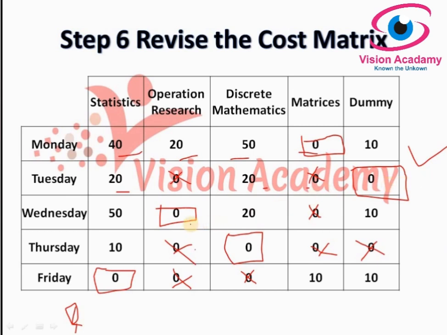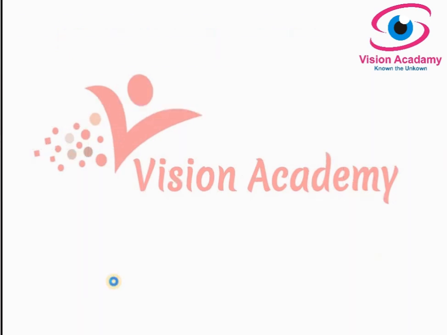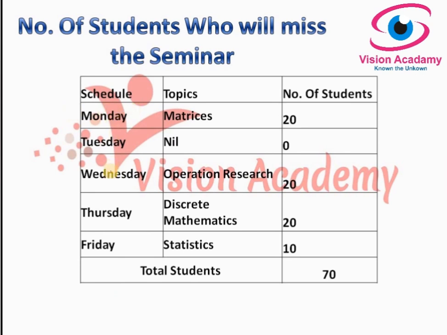Okay. So on Wednesday the seminar must be conducted on operations research, on Thursday on discrete mathematics, and on Friday on statistics. So on Tuesday no seminar will be conducted, so as to ensure that all students can attend the seminar. So by this way we have made this schedule: Monday, Tuesday, Wednesday, Thursday, Friday. Topics: Monday should arrange the matrices. If you want the number of students, go back to the problem, there you will get it.